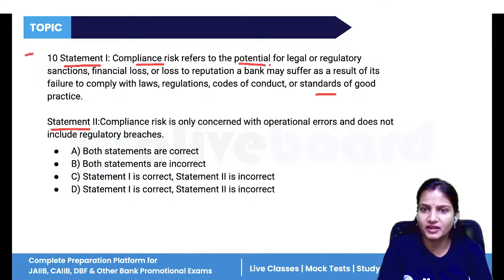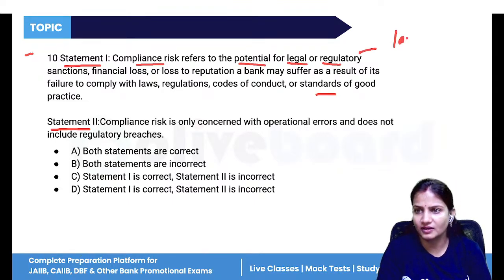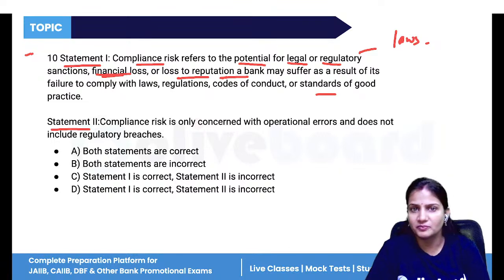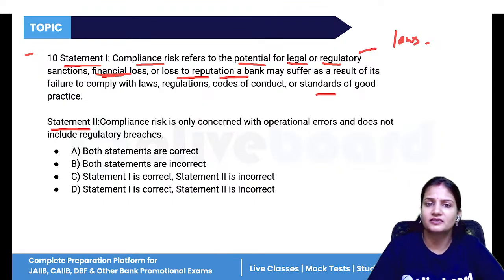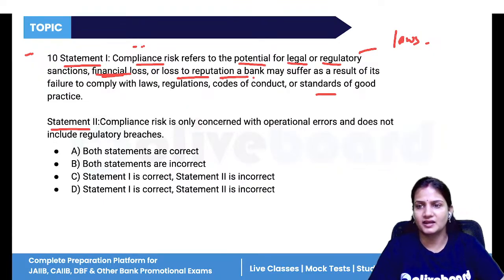So it is the potential for legal or regulatory sanctions, which means the laws are not followed, or financial loss, if there is any financial loss in the company, or any kind of negative publicity to a bank, like customers saying this bank is not good, don't take benefits or financial services from this bank. That is a type of negative publicity. So if there is loss to the reputation of the bank, all this will come under compliance risk. So this statement is correct.